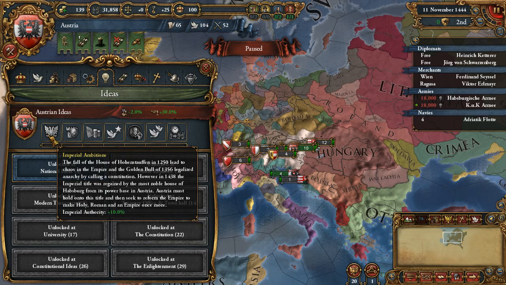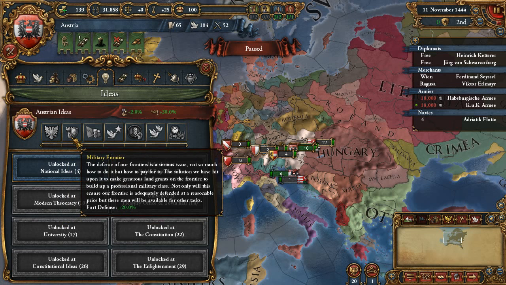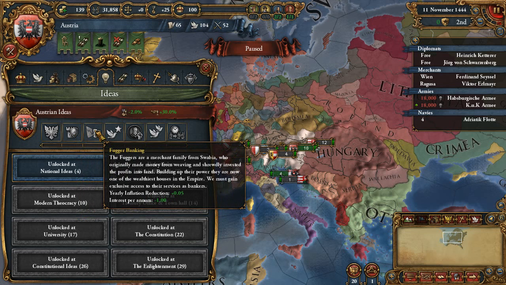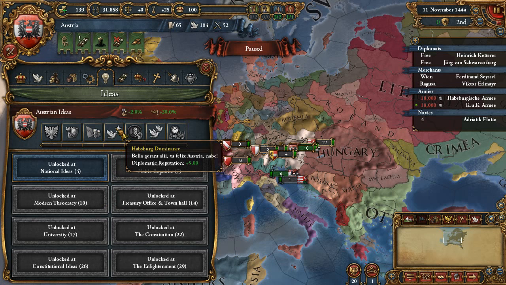So we get imperial authority as our first national idea, and defense as our second idea. Get an inflation reduction and interest per annum. This is a pretty amazing idea because you rarely see this happen. 2 pretty amazing effects in one idea, right?